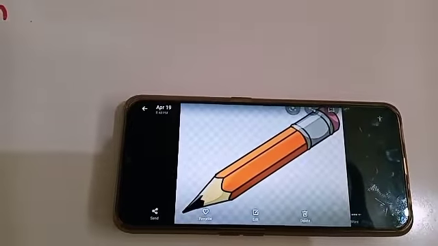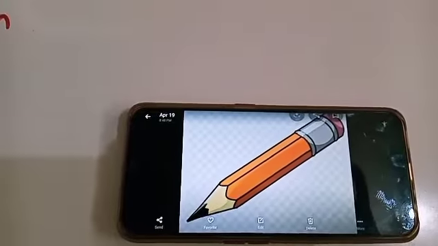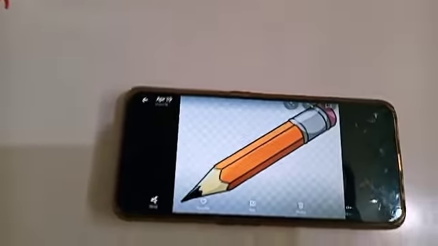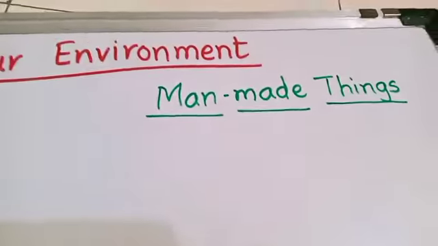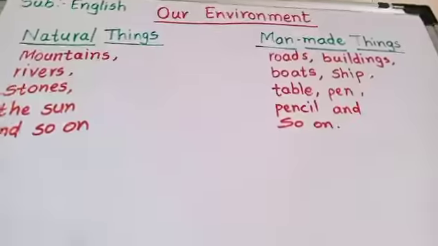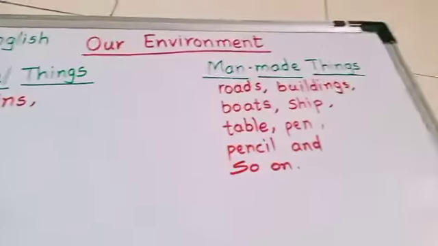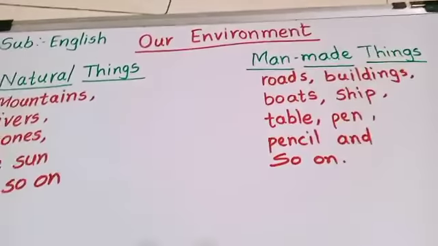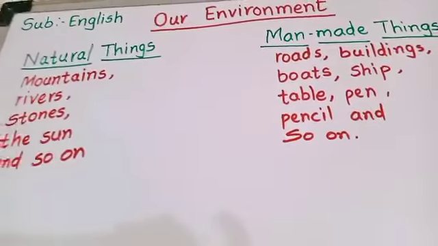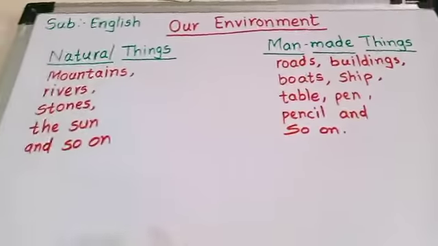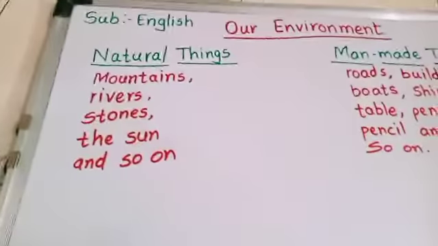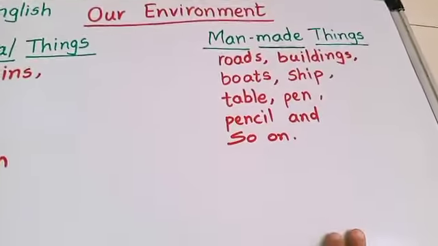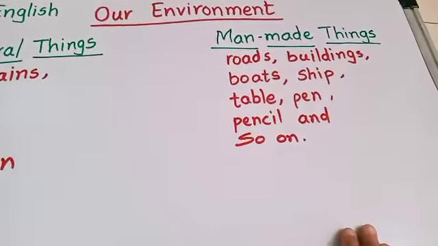All these things are made by human beings, and such things are called man-made things. So what have we learned in man-made things? Roads, buildings, boats, ships, tables, pens, pencils, and so many things are made by human beings. Those things we get from our nature are called natural things, and those made by human beings are called man-made things.